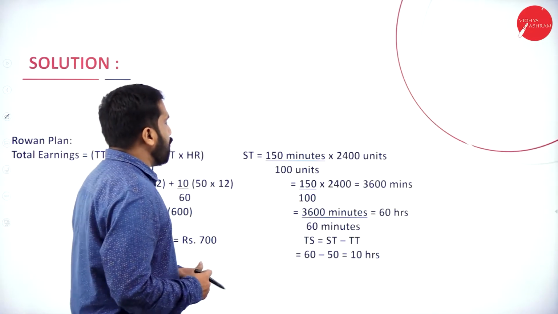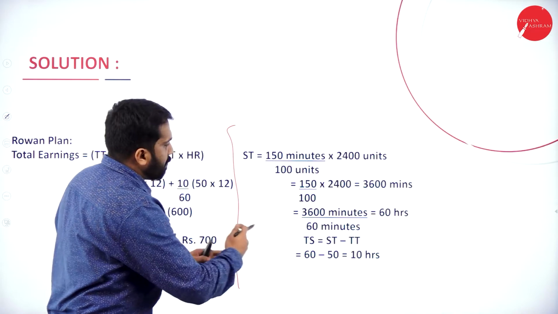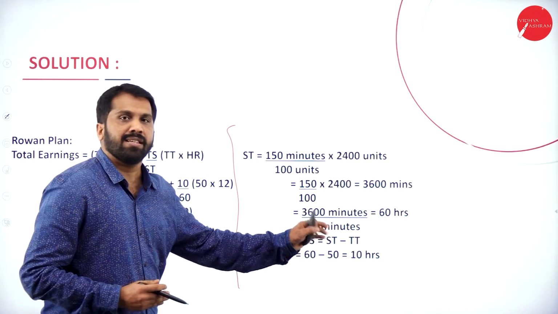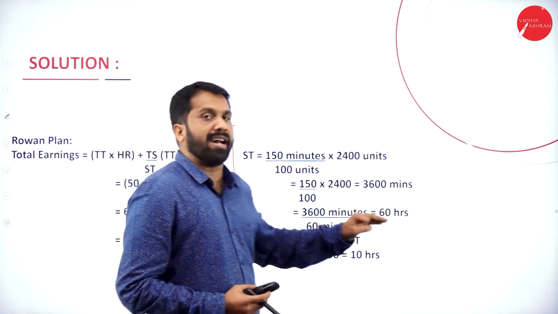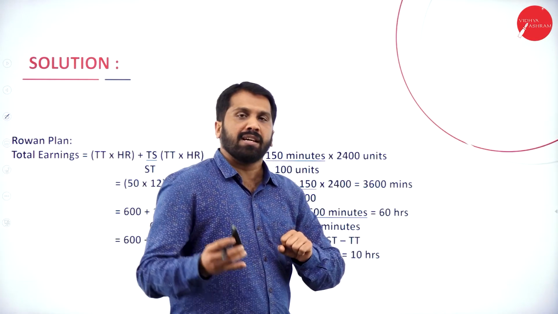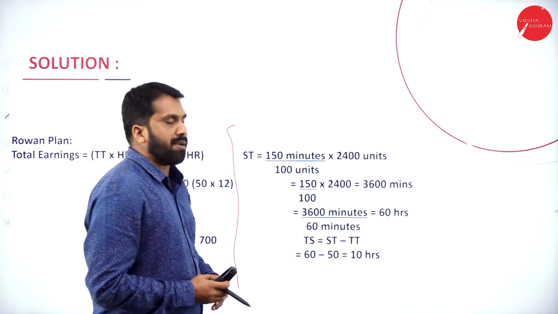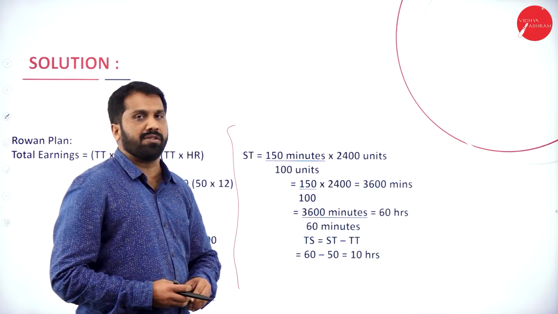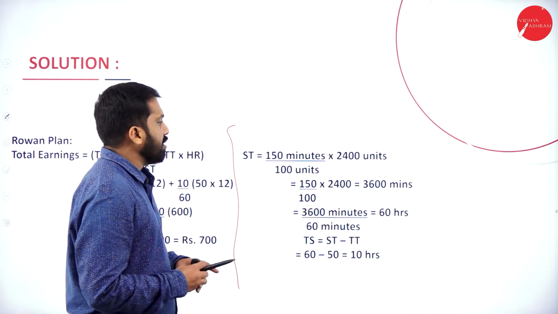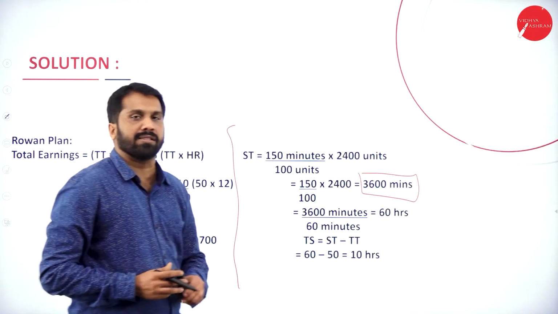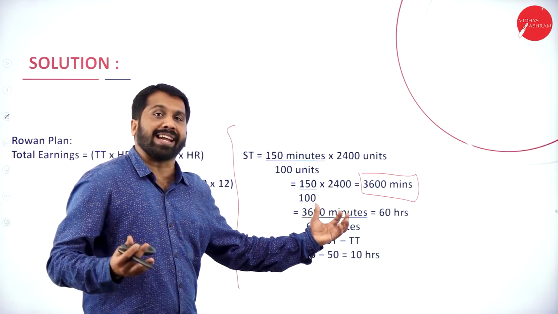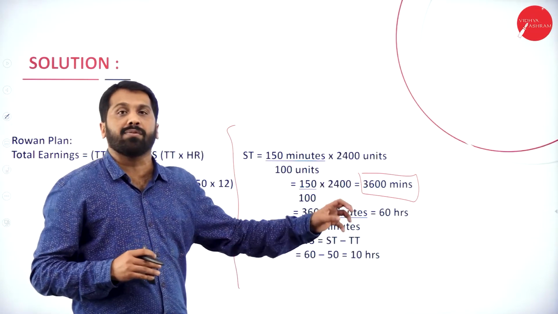Now, I'll go for this working note. Only you are supposed to see the right side of the screen. So we have 150 minutes divided by 100 units. Similarly, if you multiply with 2400 units, what will be your answer? Your answer is 3600 minutes.